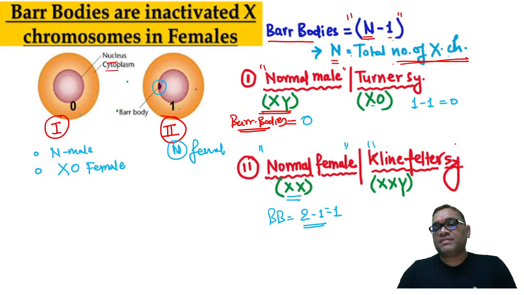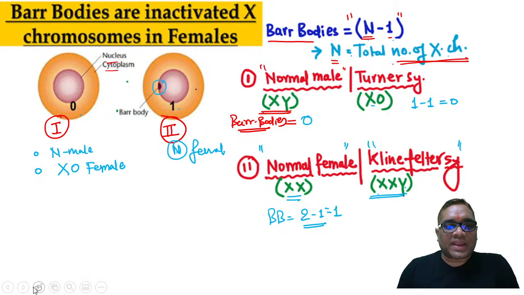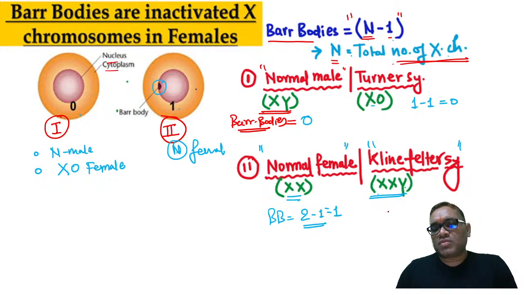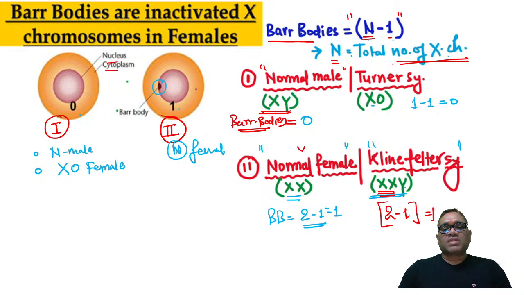And remember, Klinefelter syndrome, somebody had asked this question. Klinefelter is having XXY. So XXY kind of karyotypic expression when you are going to see. So number of bar body will be again 2 minus 1, because there are 2 X chromosome. So 2 minus 1 equal to 1. So now you understand, normal female, Klinefelter syndrome, both will be having one bar body.